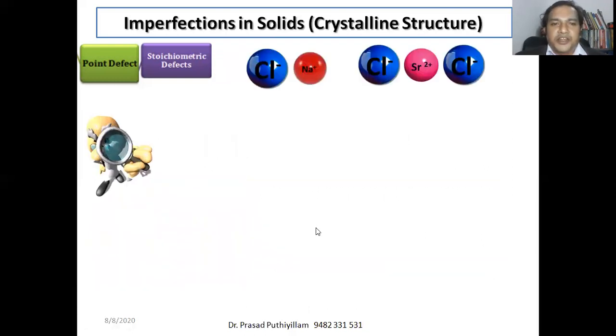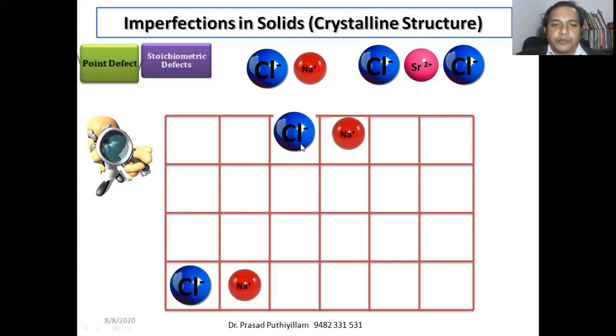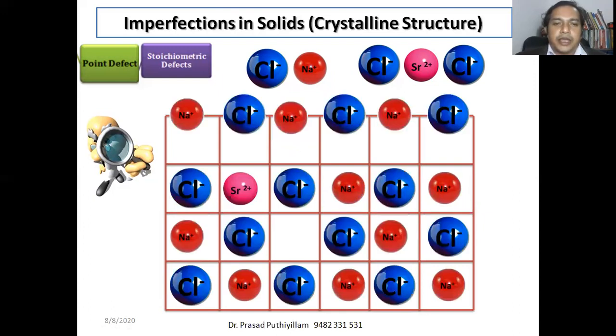The next possibility is with sodium chloride. While forming a sodium chloride crystal, if the atmosphere also contains strontium chloride, what may happen? Strontium Sr2+ and 2Cl- combine to become SrCl2. So while forming a sodium chloride crystal, if strontium chloride is present, what may happen? That can be represented like this.